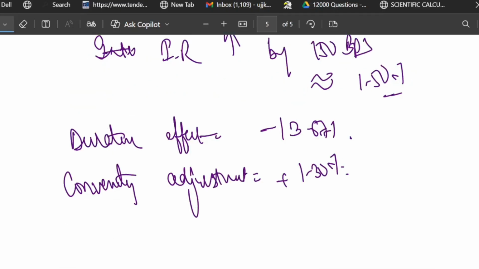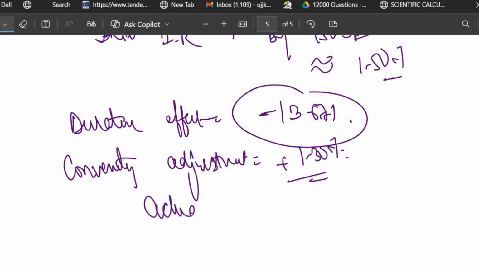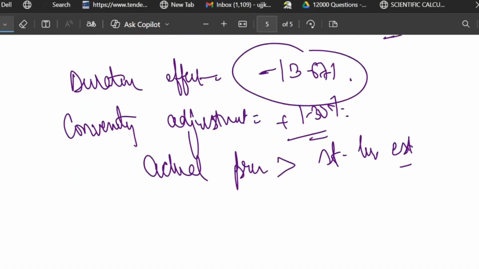The duration effect, from the first question, is that the bond price drops. The negative sign clearly indicates that the bond price has decreased due to the duration. And the convexity adjustment from the second question adds back plus 1.30%, because the actual price is slightly higher than the straight line estimate. That's why convexity adds back 1.30%. So you combine both of them.